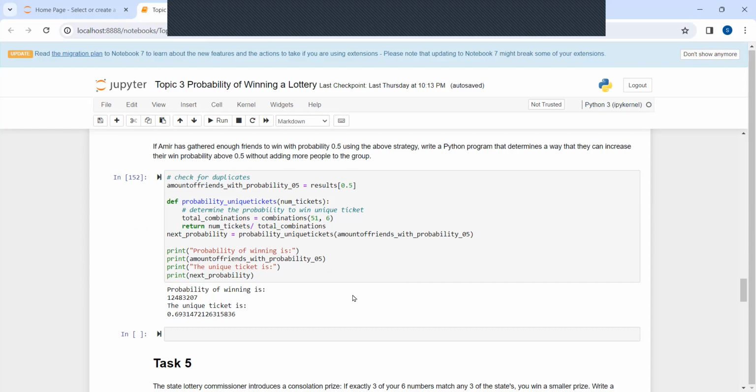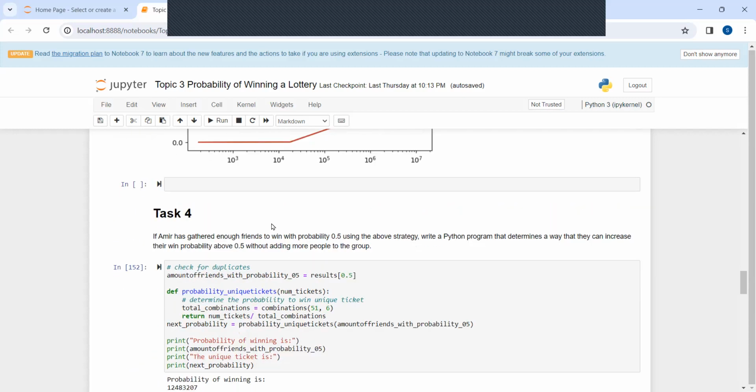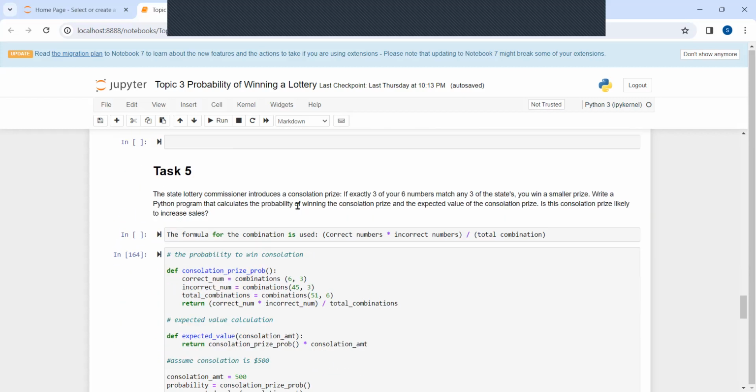The number is 12,483,207, and the probability for a unique ticket will be 0.6931, and the probability increases when the number of tickets purchased increases. That's for task 4.